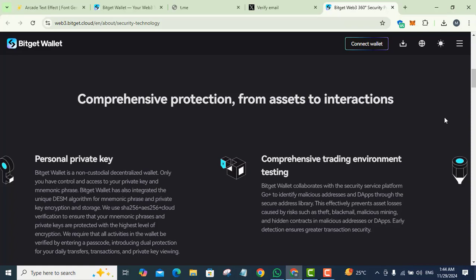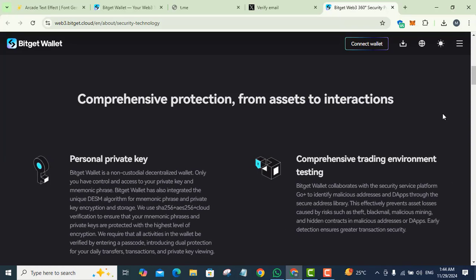We use SHA-256 plus AES-256 plus cloud key encryption and storage verification to ensure that your mnemonic phrase and private keys are protected with the highest level of encryption.